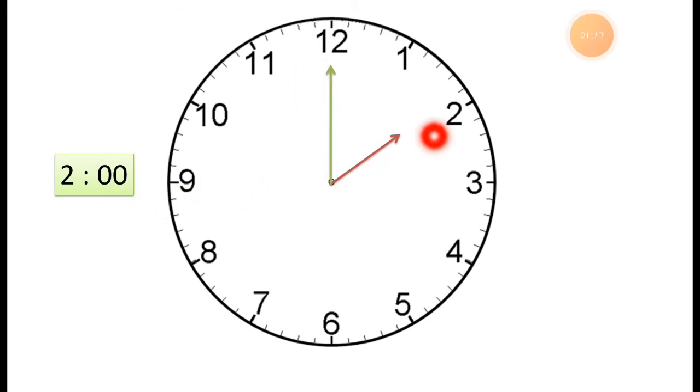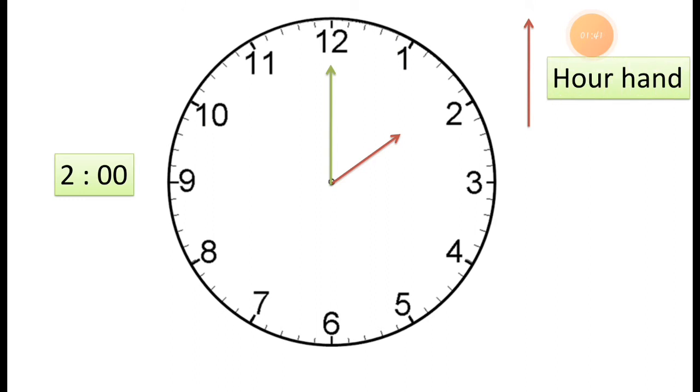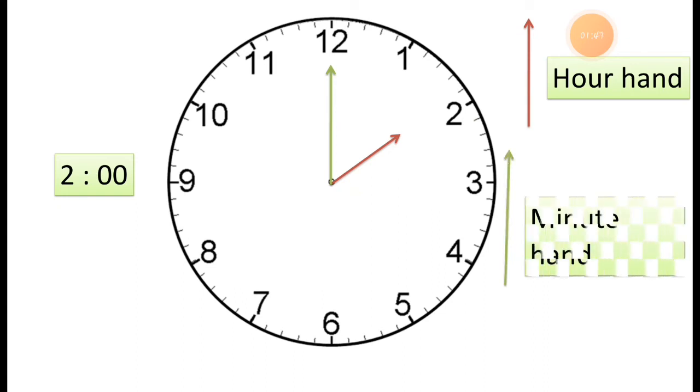You can read this clock as 2 o'clock. How to read this? This is 2 o'clock because the short hand is pointing to 2 exactly and 0, 0 is at 12 o'clock. So it is 2 o'clock. You can read these hands as 2 o'clock. Now this is the hour hand. This red hand shows the hour hand and the green hand shows the minute hand.